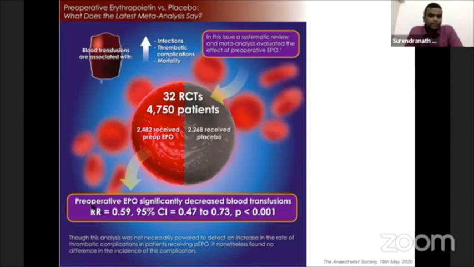If you see, pre-op erythropoietin significantly decreased blood transfusion, though thrombotic complications are there with erythropoietin. With the modern usage of low molecular weight heparin post-op and early ambulation in the enhanced recovery after surgery pathway, the incidence of DVT or other thromboembolic phenomena is reduced. So erythropoietin usage should be encouraged.